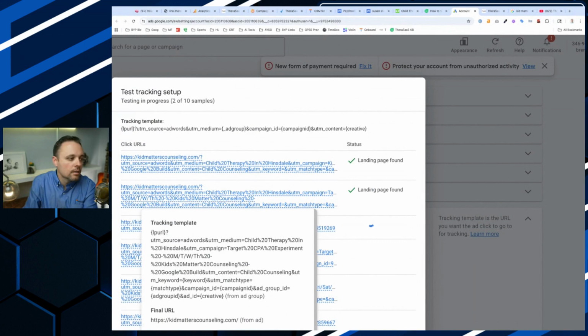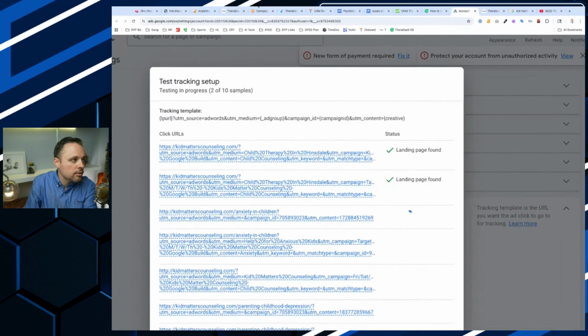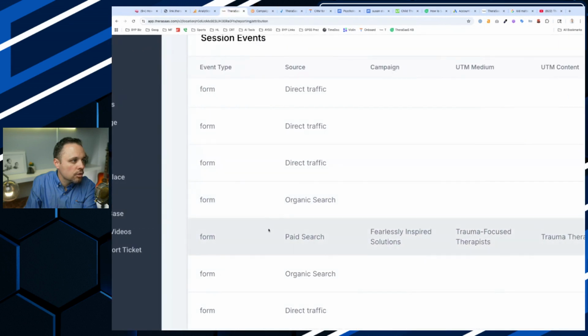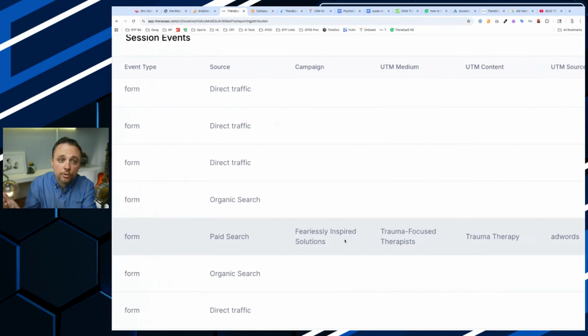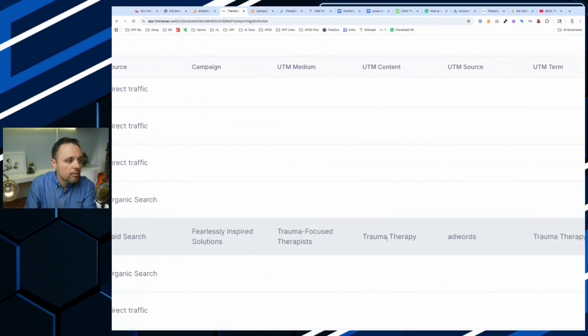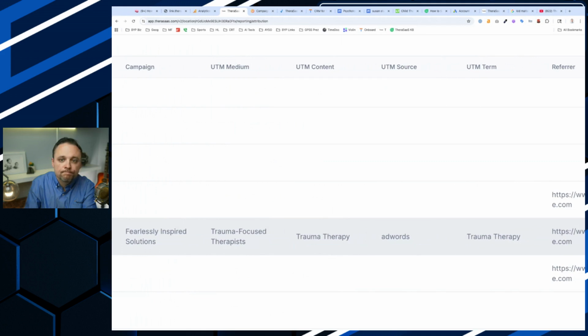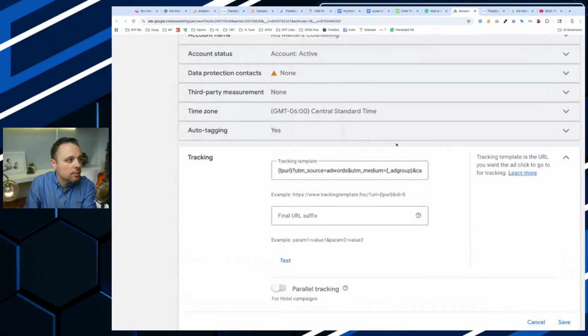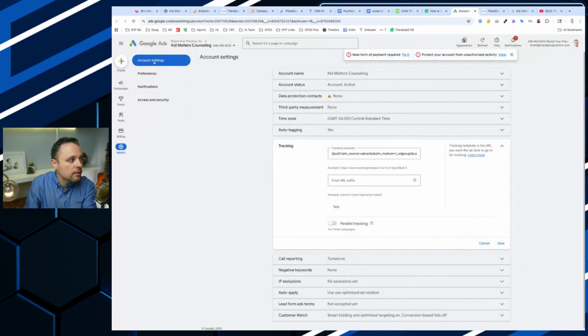This way you can now start to track Google Ads, so they show up inside TheraSaaS and even in your Google Analytics with this type of information. That's going to be really important. So that's how you set it up in Google Ads. Admin, account, tracking, put it in there, boom, set it and forget it.